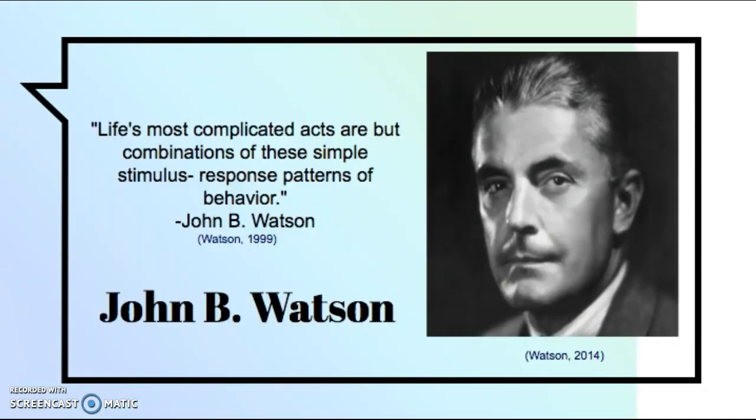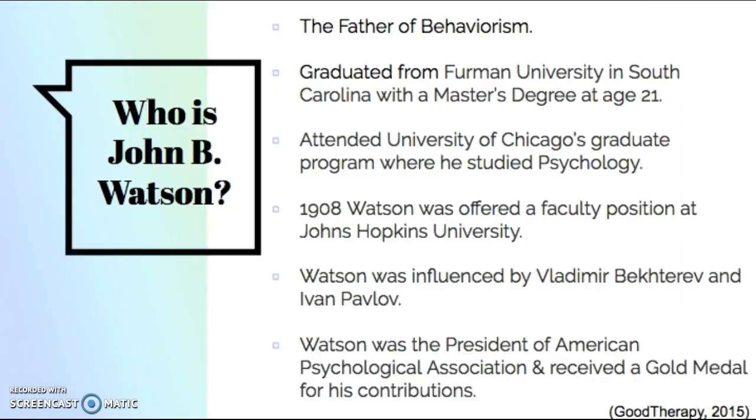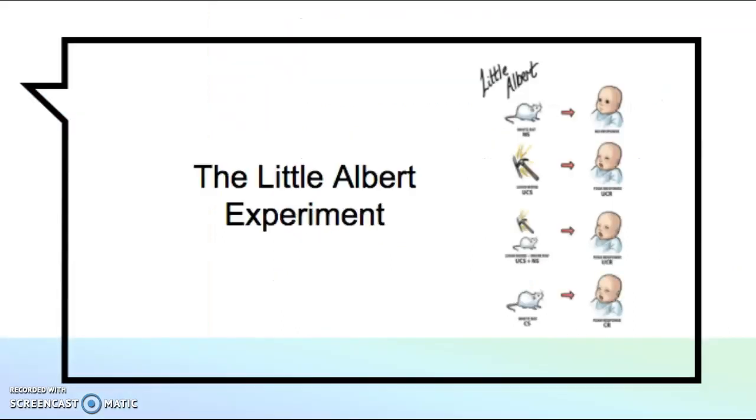Next, we're going to look at John B. Watson. John B. Watson is said to be the father of behavioralism. He attended Furman University in South Carolina, where he received his master's degree at the young age of 21. Then he attended the University of Chicago graduate program, where he studied psychology. He remained at the University of Chicago, becoming a professor before leaving to accept a position at Johns Hopkins.